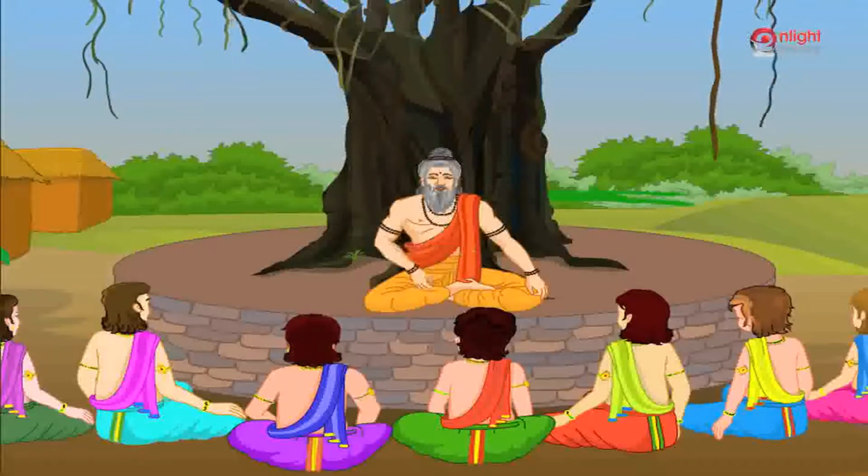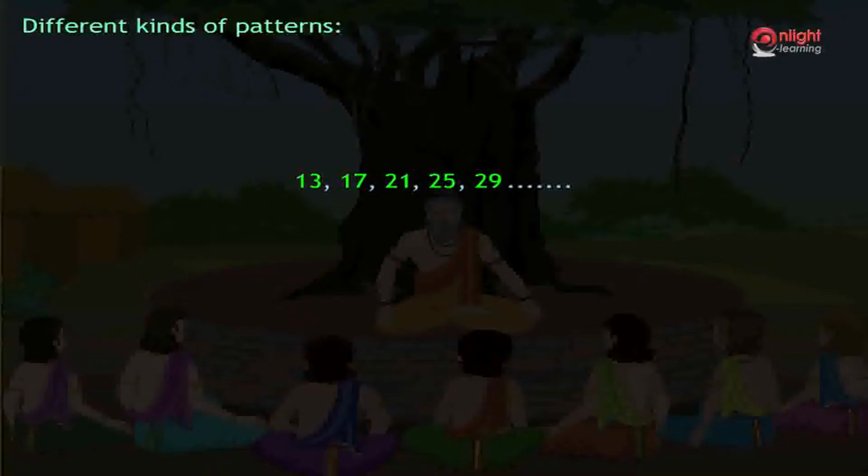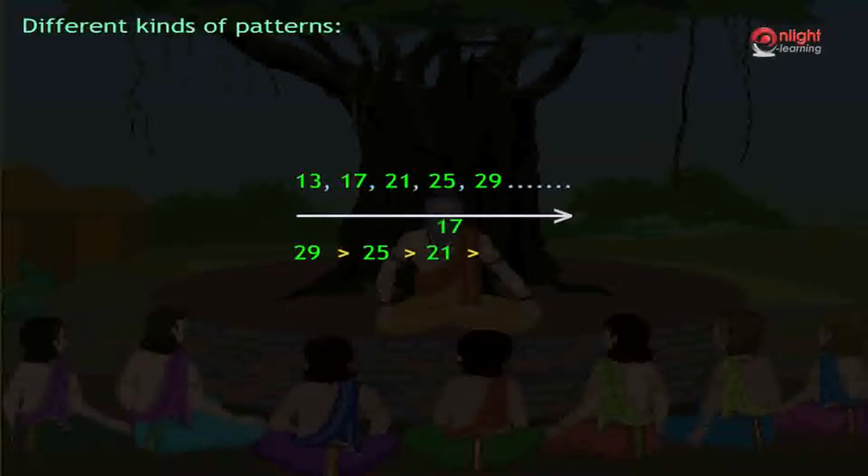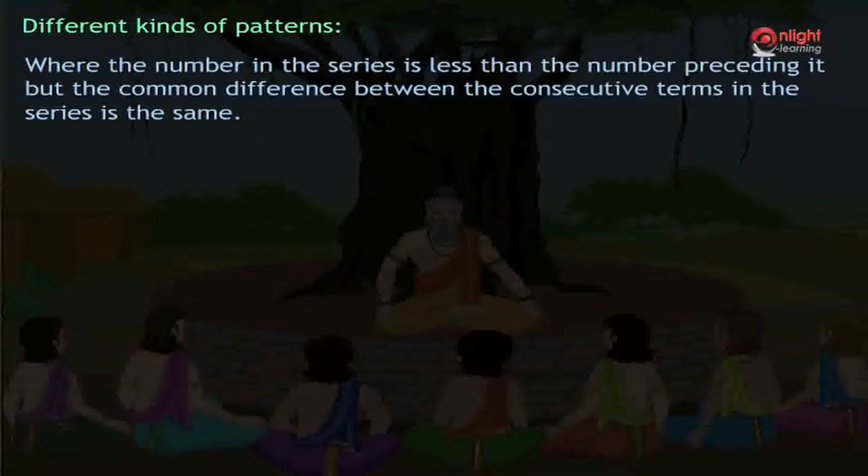Another kind of series is also possible. In the previous series, the numbers are increasing. That is, a number in the series is greater than the number preceding it in the series. Whereas, we can also have a series where the number in the series is less than the number preceding it, but the common difference between the consecutive terms in the series is the same.